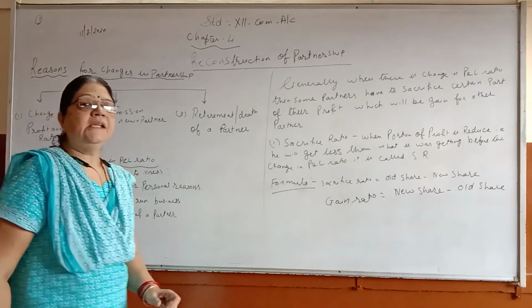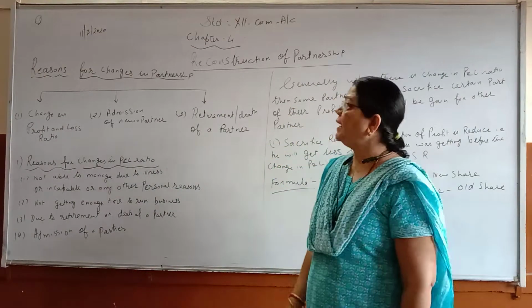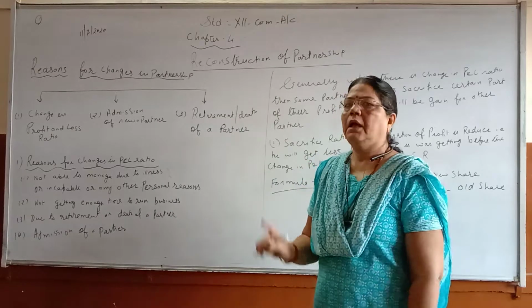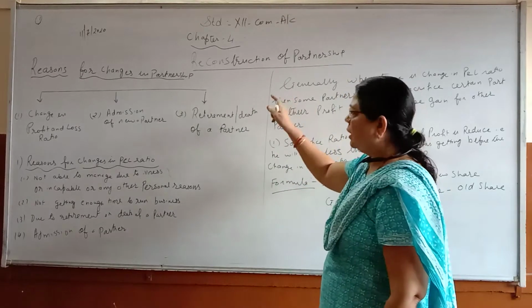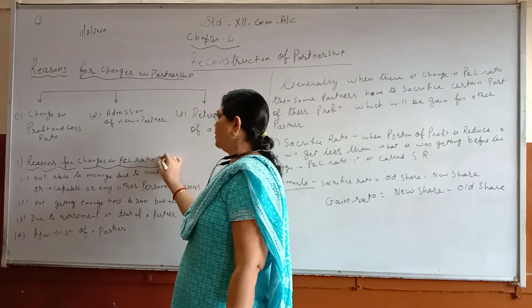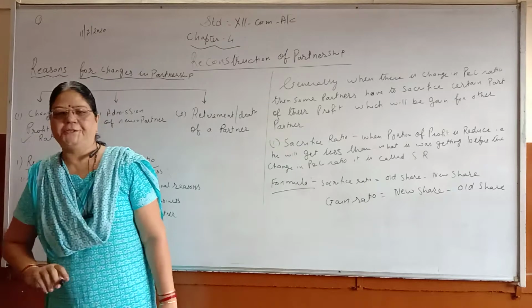So all these are the reasons in which you are going to reconstruct your partnership firm. But in this chapter, we are only going to learn the change in profit and loss ratio, the first one.